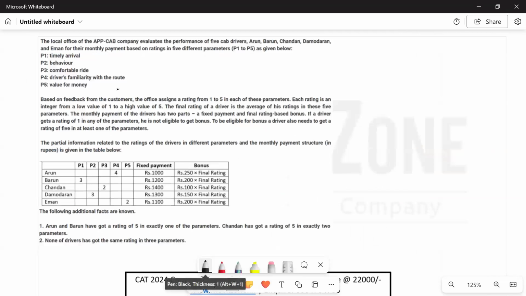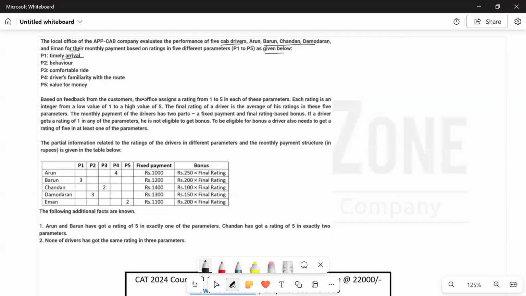The question says, the local office of the app cab company evaluates the performance of 5 cab drivers A, B, C, D, and E for their monthly payment based on ratings in 5 different parameters P1 to P5 as given below. P1 is timely arrival. P2 is behavior. P3 is comfortable ride. P4 is driver's familiarity with the route, and P5 is the value for money.